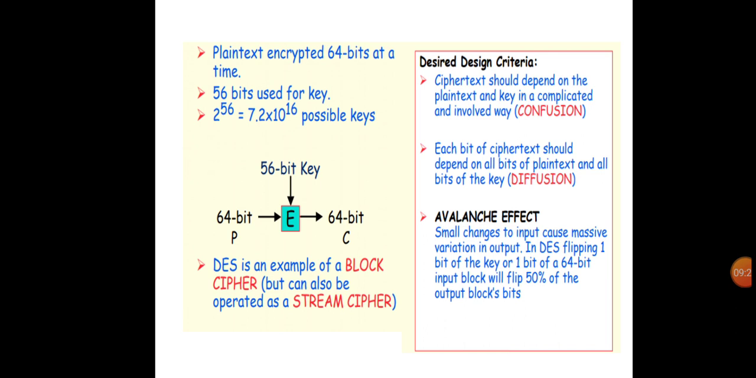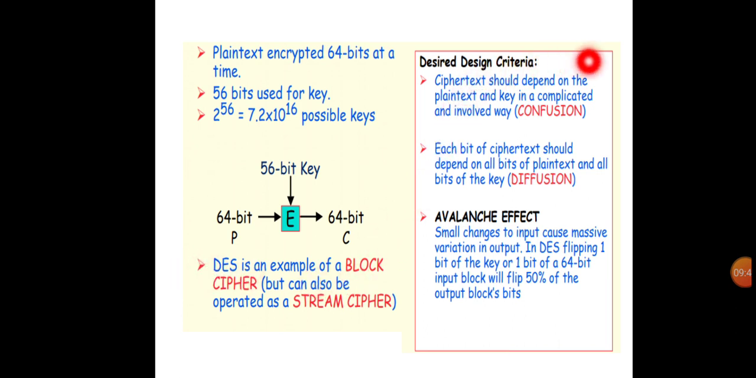Here E is the encryption. The plaintext input is a 64-bit block, likewise the ciphertext is a 64-bit block, and for key processing the secret key is a 56-bit key. DES is an example of a block cipher, but it can also be operated as a stream cipher.